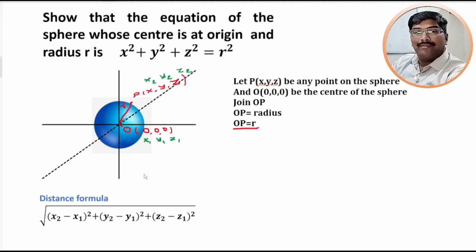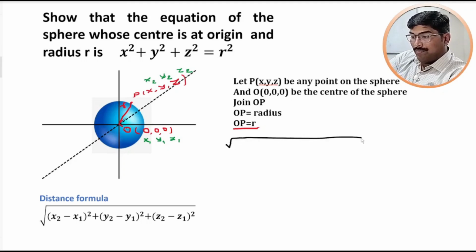We get square root of, you have to substitute the value for x2 as x, x1 as 0, so that you will get x2 minus x1, means x minus 0 whole square.